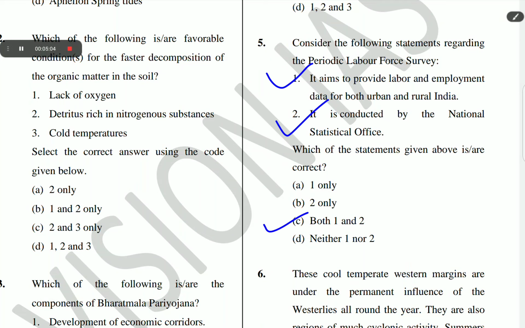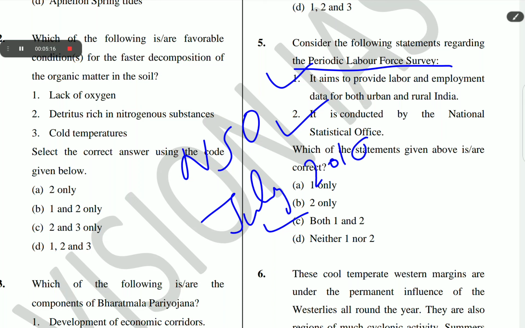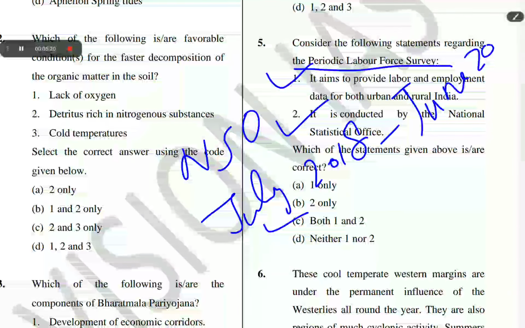Recently, the National Statistical Office (NSO) released the Periodic Labour Force Survey for July 2018 to June 2019.